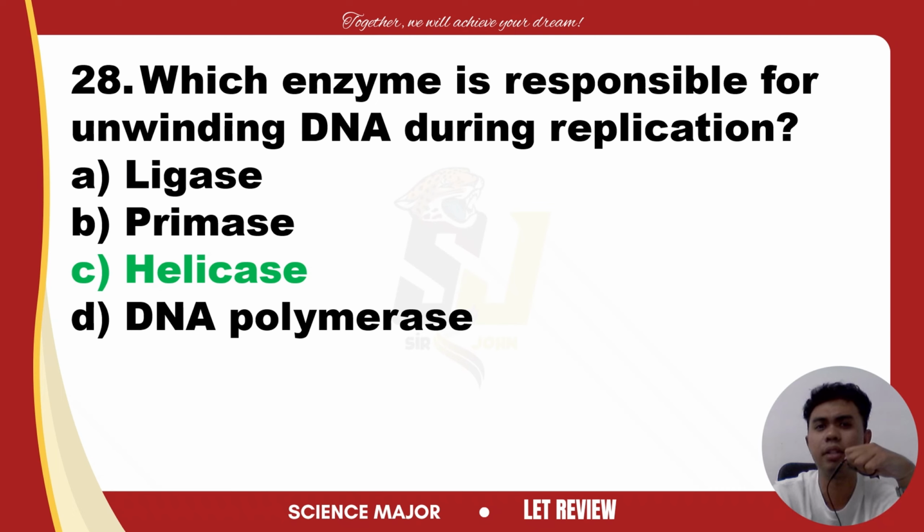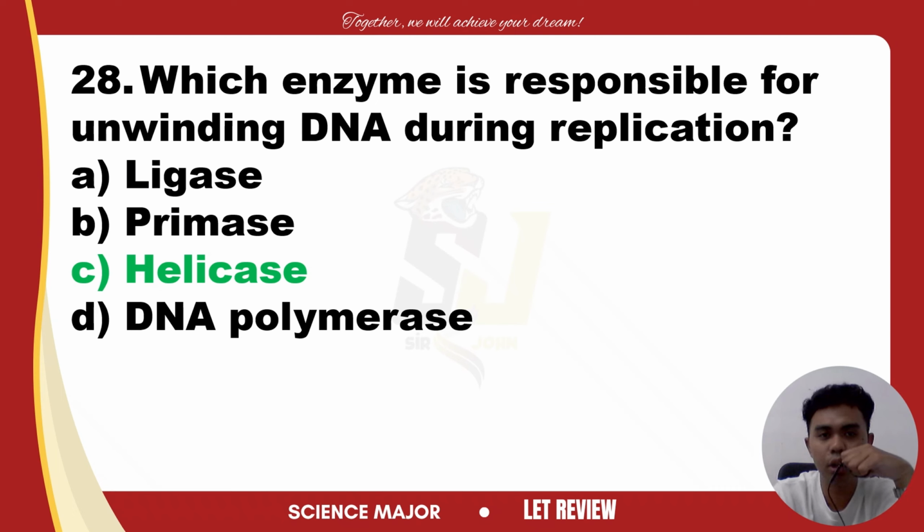It is essential for sealing the gap between the Okazaki fragments on the lagging strand, not for unwinding the DNA. Unwinding is for helicase. Ligase, the gluer, seals the gap between the Okazaki fragments.